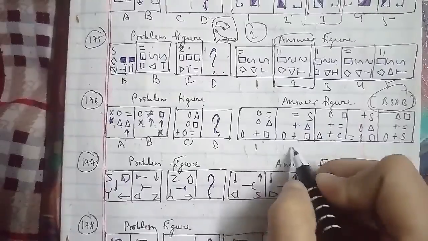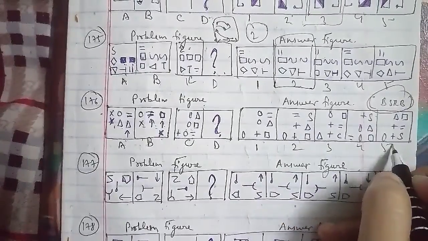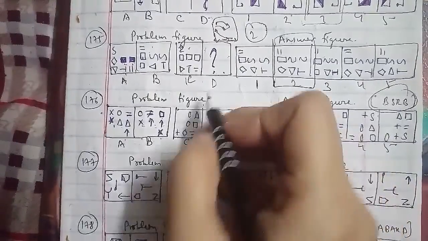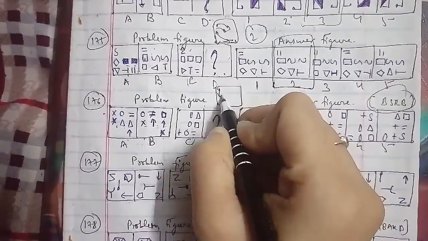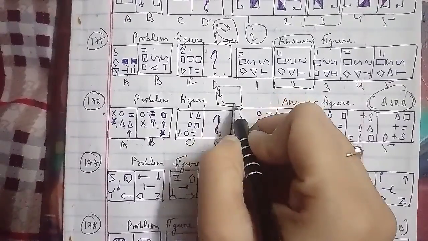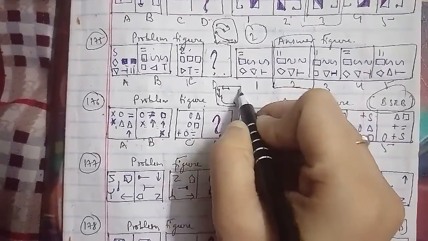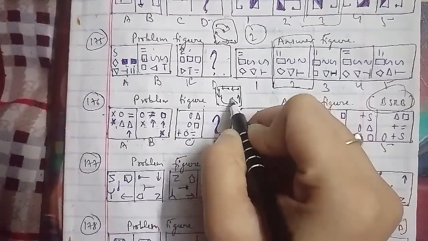This is your figure D, which has been represented here, which we have to find out. This has been named as 1, 2, 3, 4 and 5 respectively as well. In the same case, the symbols move in the order of what they are moving in, this will come here, this will come here, and this will come here as well.